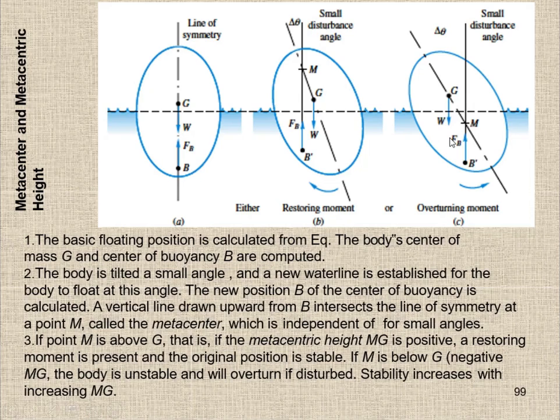Now the third case: the metacenter is above G. If point M is above G, that is, if the metacentric height MG is positive, this is MG. If MG is positive when M is above G, what will happen? A restoring moment is present and the original position is stable. So here you can see there is a restoring moment.